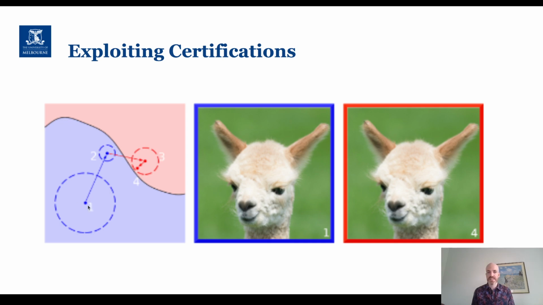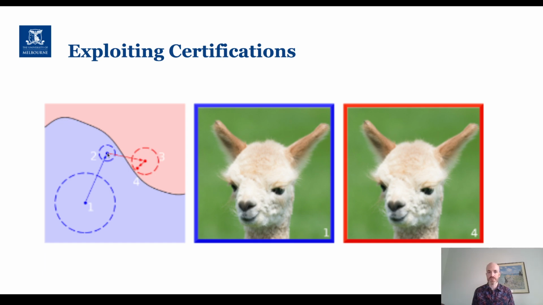So we might want to take a large step based upon our gradient-based information to point 2, where we will again construct a certification. So we now construct this new certification, again the dashed line, and this tells us again that point 2 and all these points within this ball around point 2 must predict blue rather than red. So they are the clean outputs, not the perturbed changed class outputs. These are the outputs that we would get from the original input rather than the changed output that an attacker might want to influence.